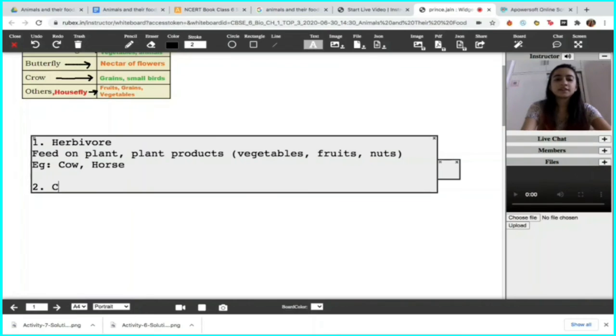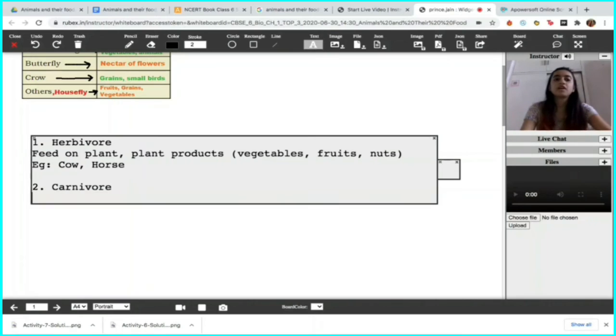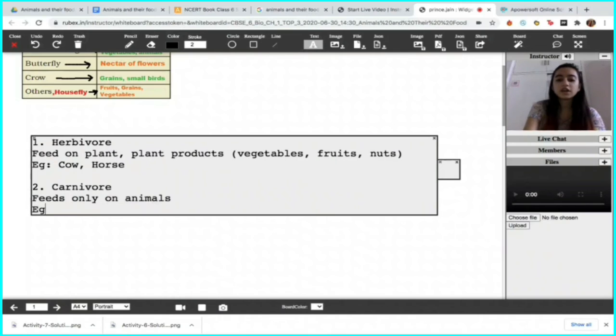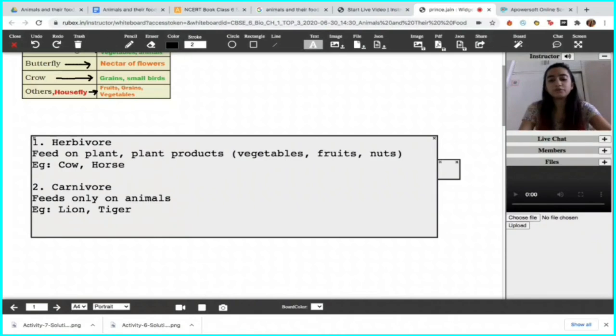The second category of animals that we have is a carnivore. A carnivore is the complete opposite of a herbivore. It feeds only on animals, so it directly consumes other animals. We have seen them eating different animals. Example, I believe it's pretty clear. It's a lion, it's a tiger. This category is only for the animals that actually directly consume other animals. We have seen a lion eating a deer, a tiger eating a goat, so that is their common food product.